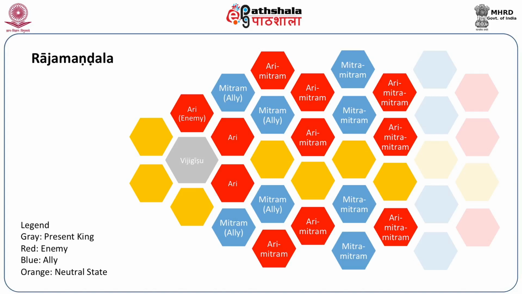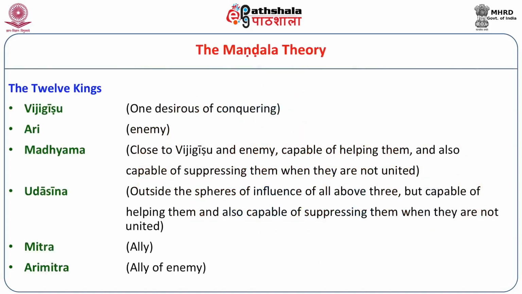So this is the Rajamandala. Based on this Rajamandala, Kautilya identifies 12 types of kings. We will see the 12 names first, and then we will see how these 12 names contribute to strategy. The 12 kings are Vijigishu, the one desirous of conquering, Ari, the enemy, the Madhyama, that is, he is close